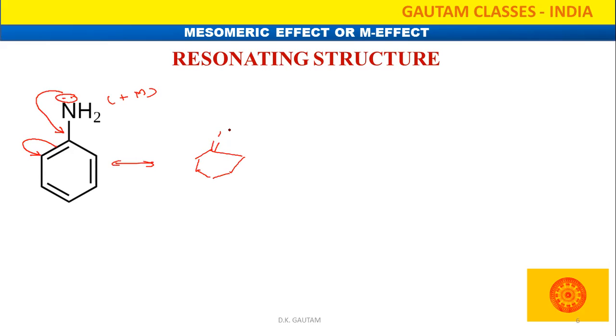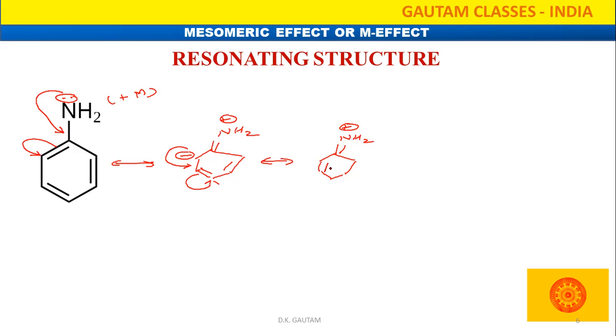Here NH2 plus positive charge will come. In that condition, negative charge will come here, and the double bond moves: this is going to move on this side, and this is going to move on that side. So further we can write the double bond, NH2 plus.